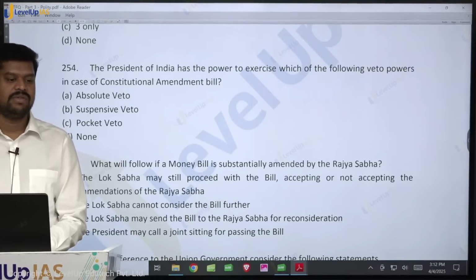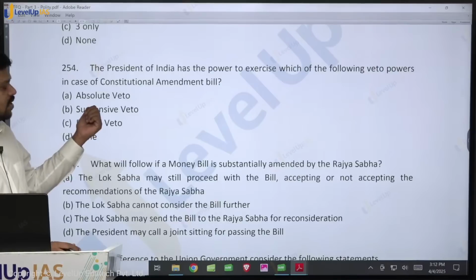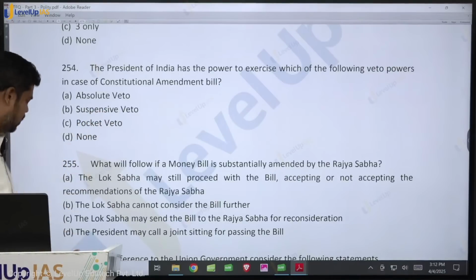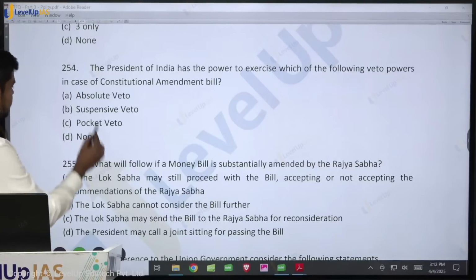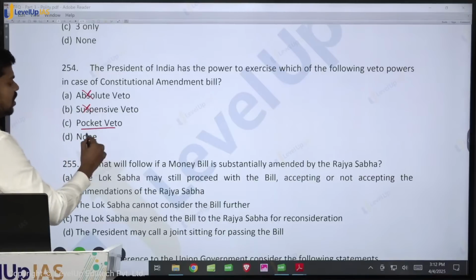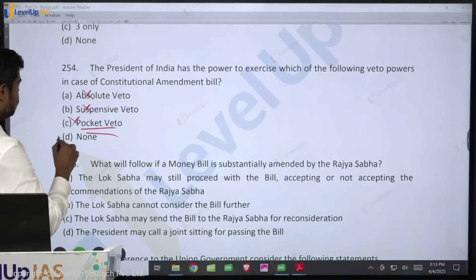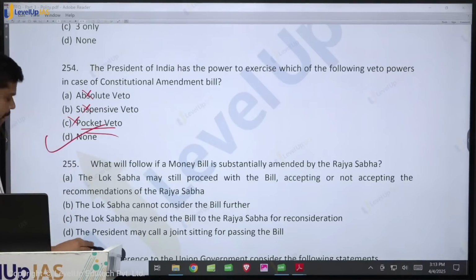What is explicitly given in the constitution? The thing that is explicitly given in the constitution is that he has to give the assent. So therefore, he cannot exercise what? Therefore, as per the constitution, he shall not exercise absolute veto. He shall not exercise suspensive veto. This is also not given explicitly in the constitution. What is explicitly said in the constitution is only to give the assent. Okay, so therefore, the answer is what? It is none.